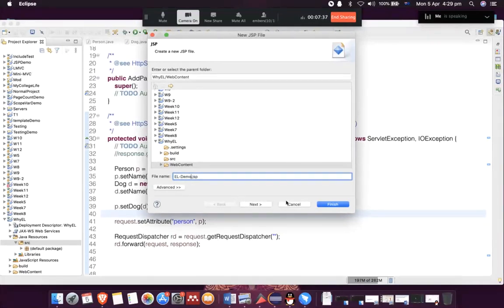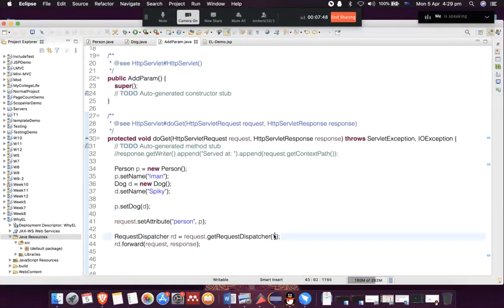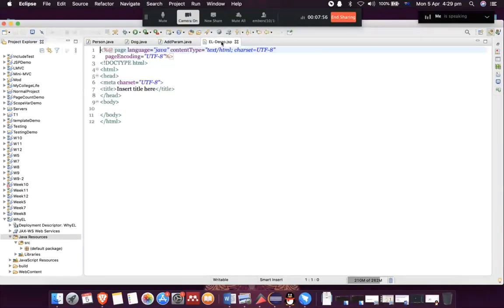Okay, I will go ahead and finish it. Now we know what the name is, so I can go back to my servlet and add the name. The name is el-demo.jsp.